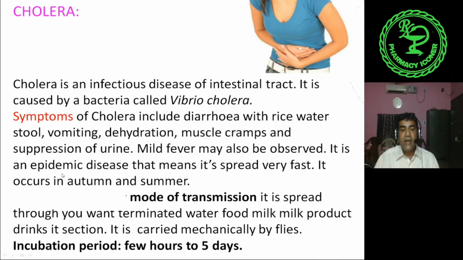It is an epidemic disease, that means it spreads very fast. It occurs in autumn and summer. Mode of transmission: it is transmitted through contaminated water, contaminated food, milk products, drinks, etc. It is also carried mechanically by flies. Incubation period is generally 5 days.